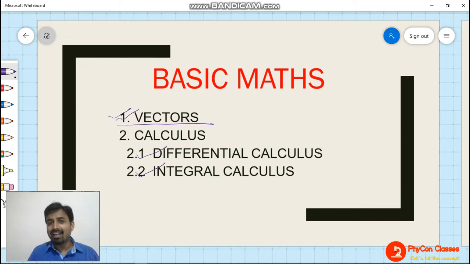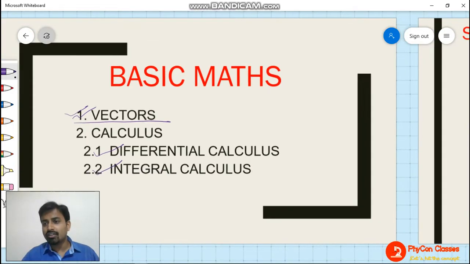And this language is called mathematics. Using the tools of mathematics, we are describing the relationship between different physical quantities, the relation between different natural properties. So that is the reason why we are going to study math. And basic mathematics is really required to move further in physics. Okay, so vectors we are going to start today.